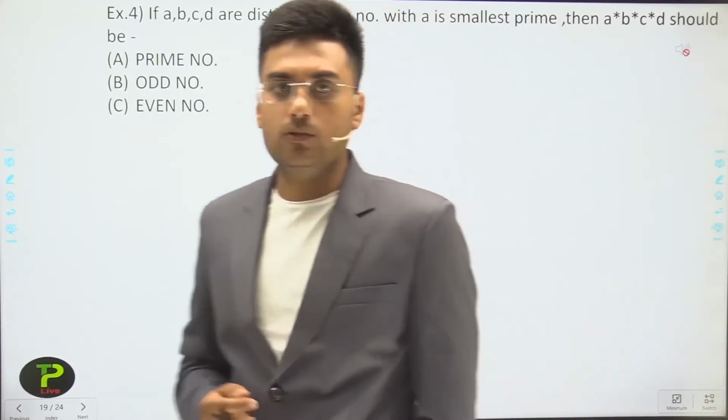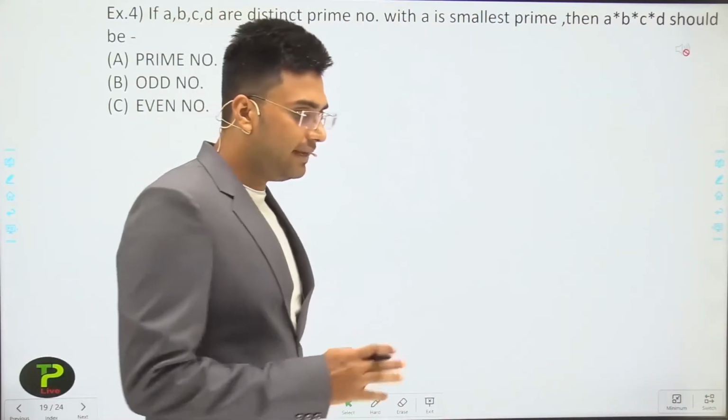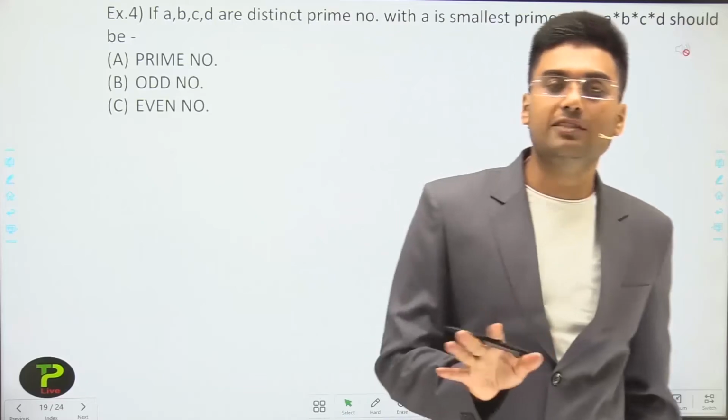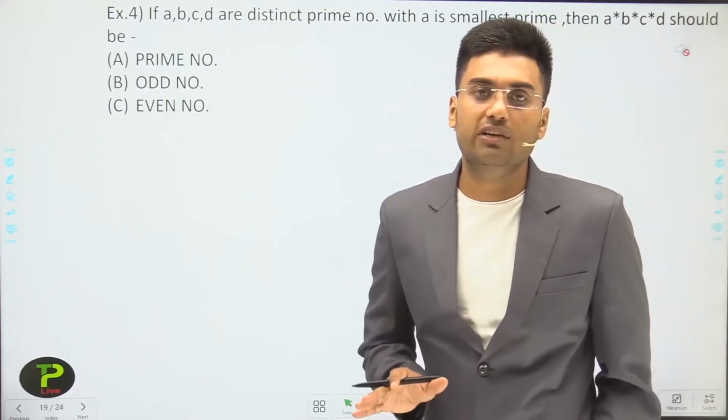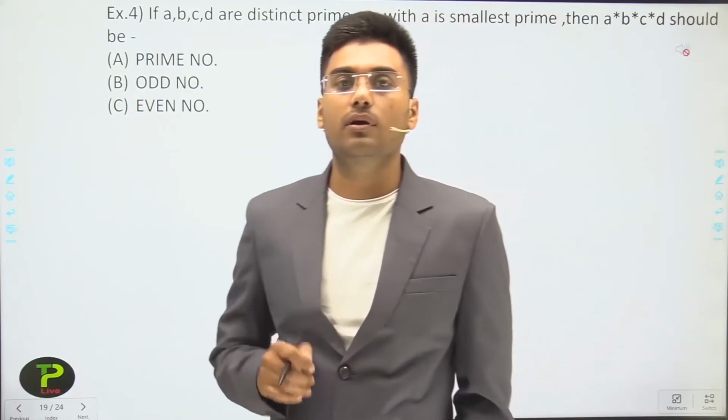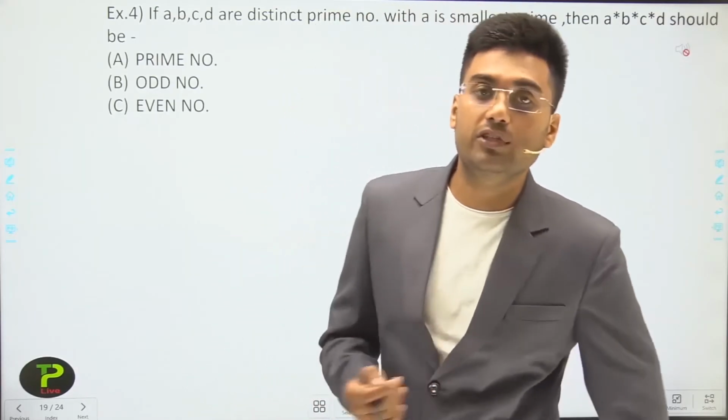Okay, so let's check for this. Again, my suggestion is that, dear students, please pause this video and try to solve it yourself, because if you try yourself, then you have to practice the concept which we have learned.